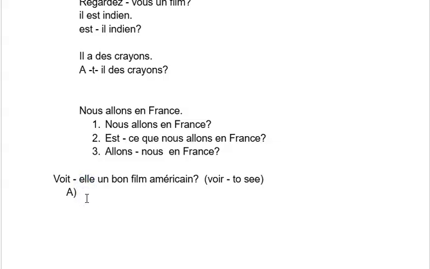There are two ways of answering it. If you are saying yes, write the subject here, and then the verb, and then the remaining sentence as it is. This is how you have to answer the yes or no questions.